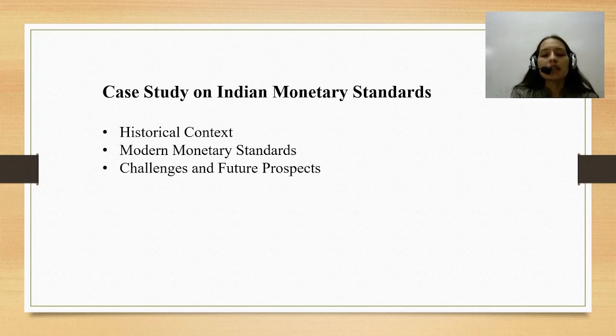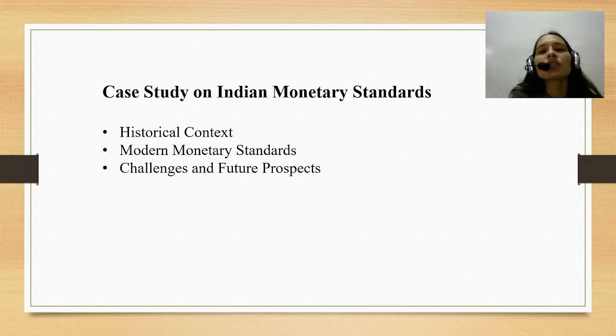So now let's discuss the modern monetary system. In 2016, India adopted a flexible inflation targeting framework with a target of 4%, plus or minus 2% inflation, which is managed by the Reserve Bank of India.